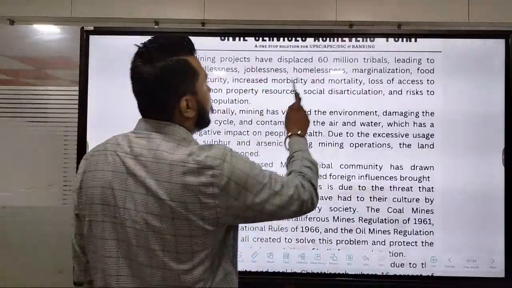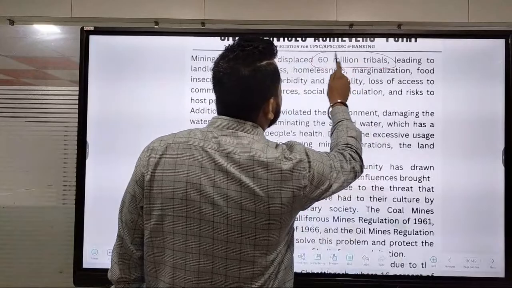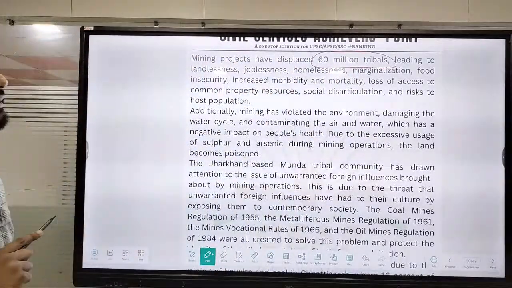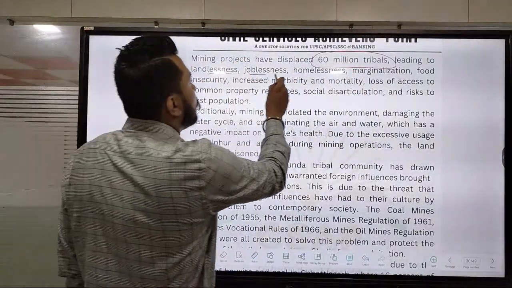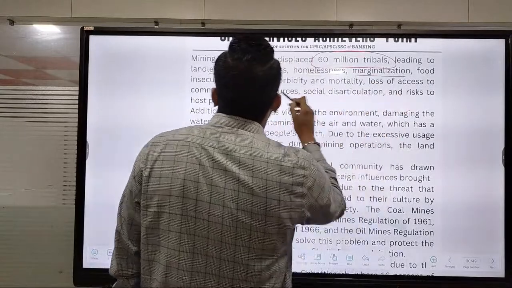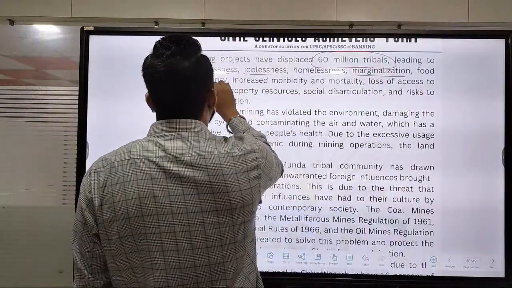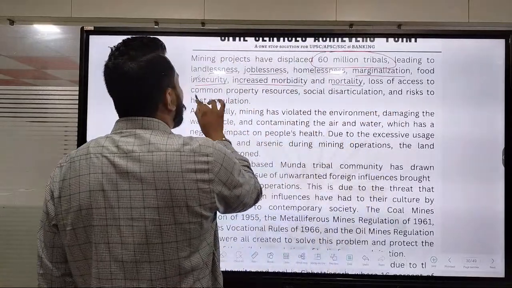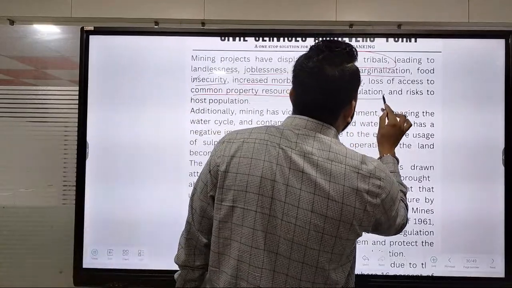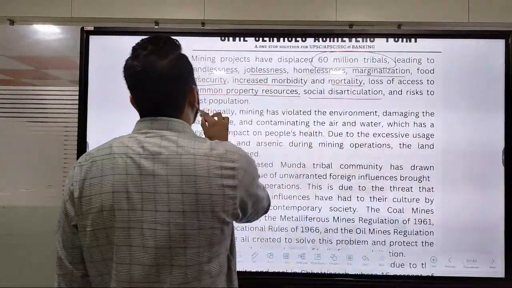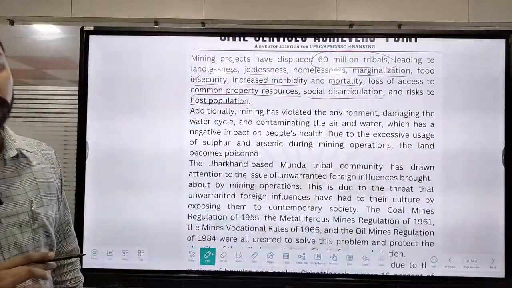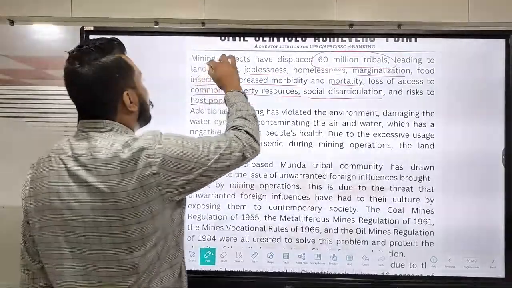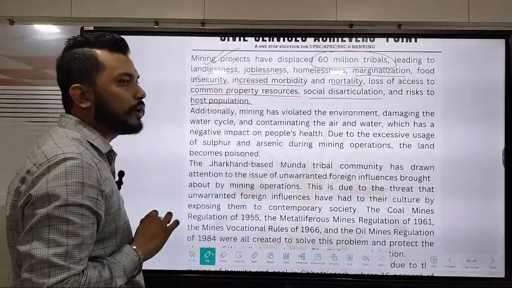Mining projects have displaced 60 million tribals, leading to landlessness, joblessness, homelessness, marginalization, food insecurity, increased morbidity and mortality, loss of access to common property resources, social disarticulation, and reach to host population. Why did these things happen? Because of these particular projects which have been going on.